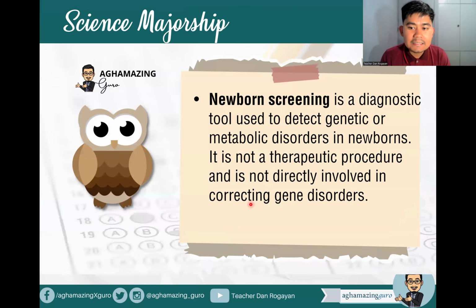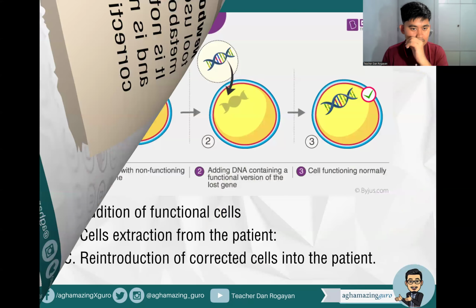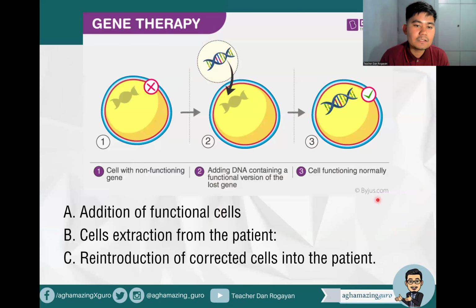Okay, so newborn screening is a diagnostic tool used to detect genetic or metabolic disorders in newborns. It is not a therapeutic procedure and is not directly involved in correcting gene disorders. Okay? So here you can see the different steps of gene therapy. First off, cell with non-functioning gene, no?